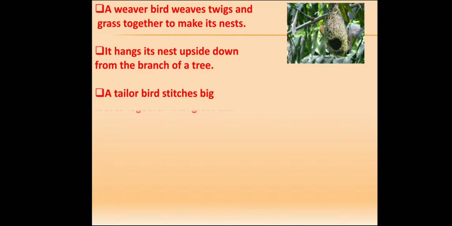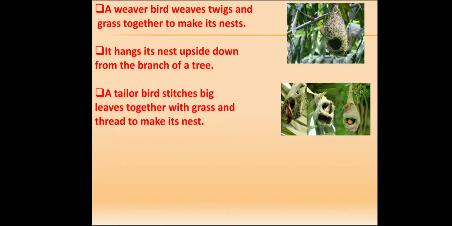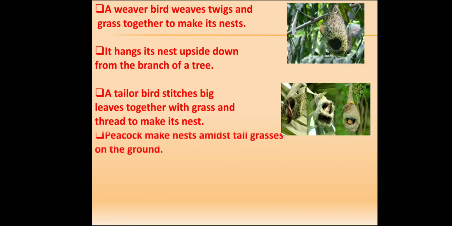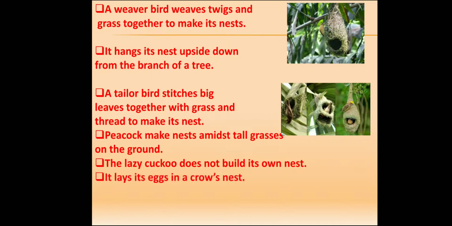A tailor bird stitches big leaves together with grass and thread to make its nest. This is the picture of a tailor bird's nest. A peacock makes a nest amidst tall grasses on the ground. The lazy cuckoo does not build its own nest. It lays its egg in a crow's nest.